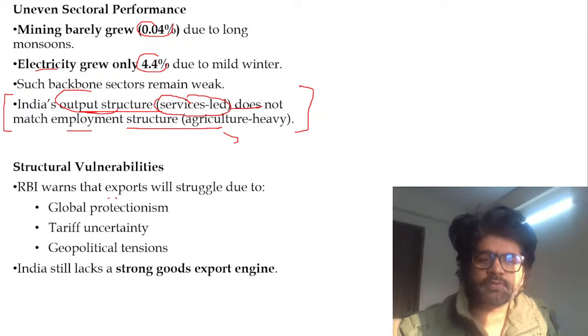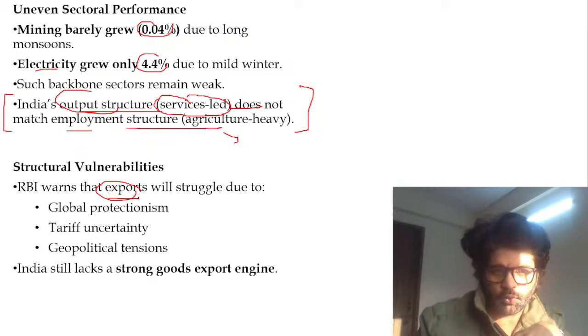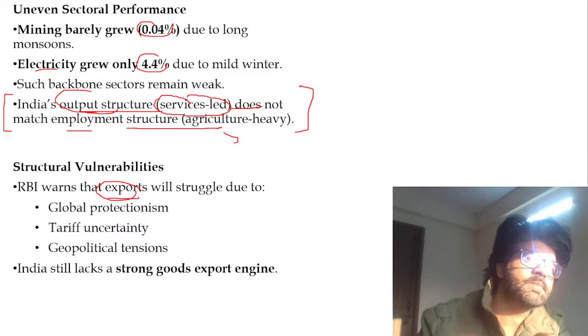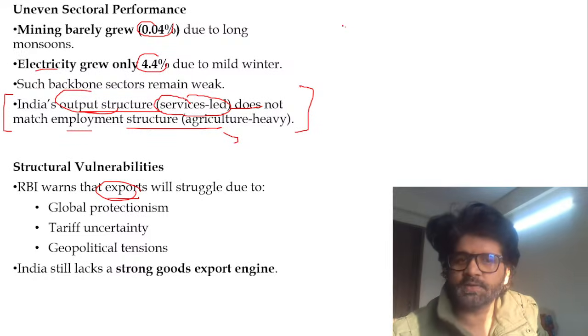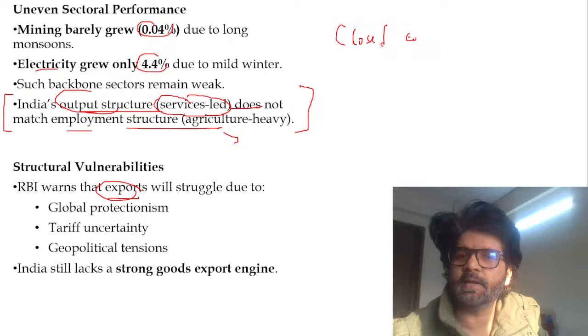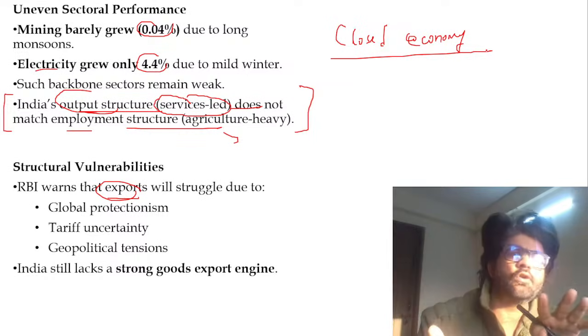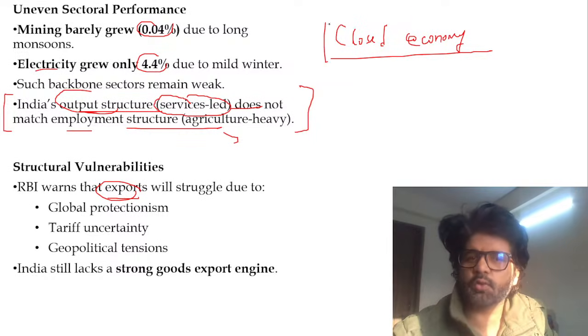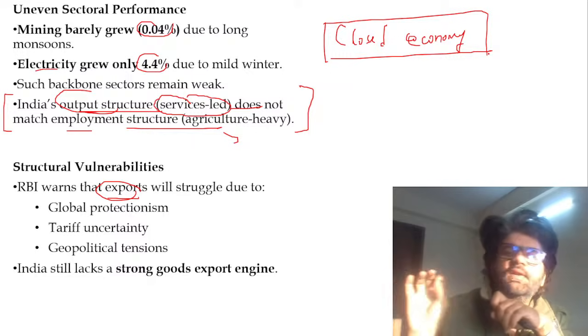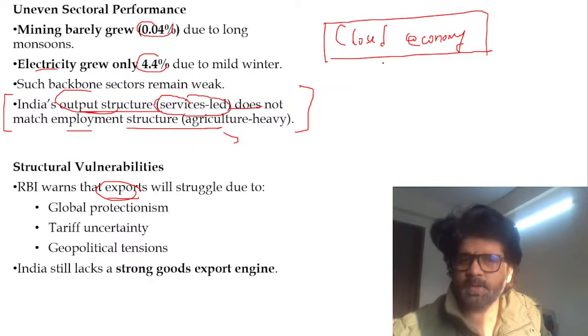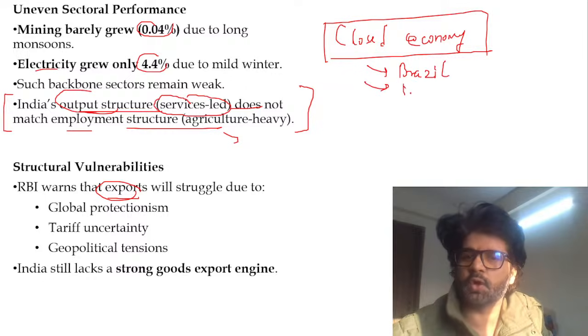Structural vulnerabilities: our export sector is too much dependent on the US. So global protectionism means every country is looking inward. There's a phenomenon in economics, which you will read about when you become 18 plus: closed economy. Closed economy means countries which do neither import nor export. None of the countries in the world is a closed economy, so to say. Everybody does some import, some export, but many people believe that Brazil is a very near example of a closed economy. Many people even say North Korea.